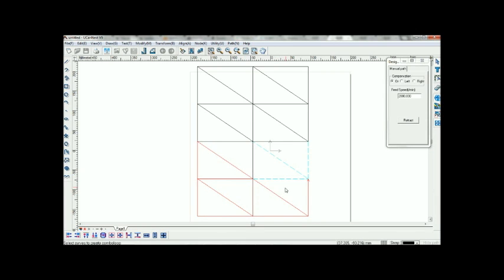Every time you select a path or a curve for the path to follow, it will highlight the blue dotted lines as the paths which you can follow next.